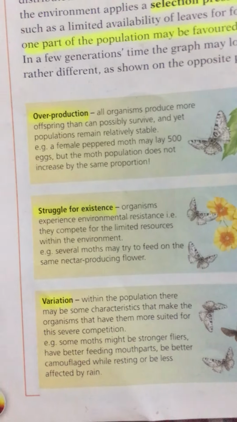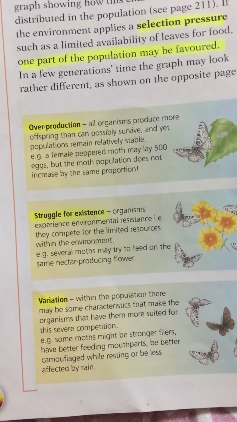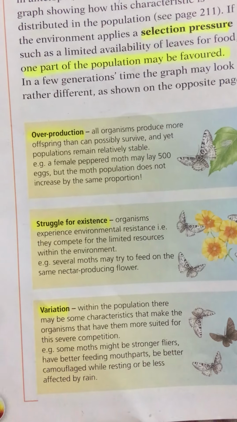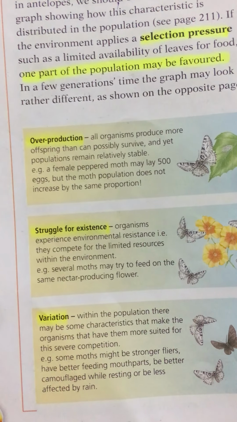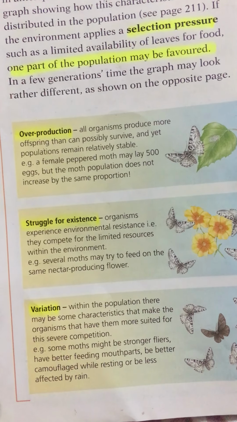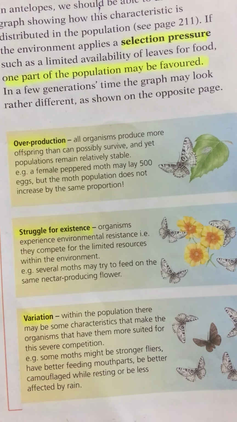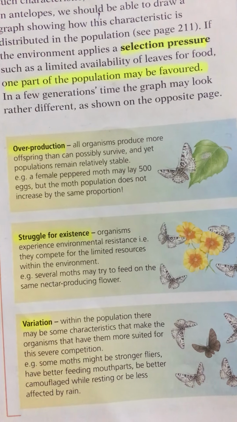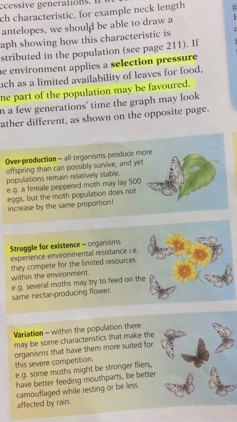Now, the second concept is struggle for existence. The struggle for existence concerns the competition or battle for resources needed to live.